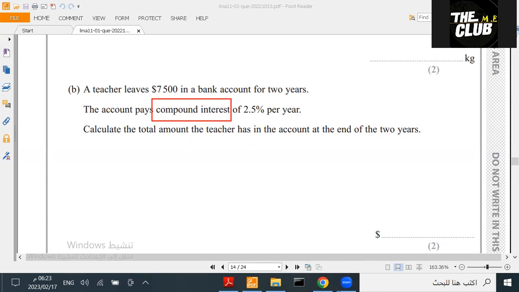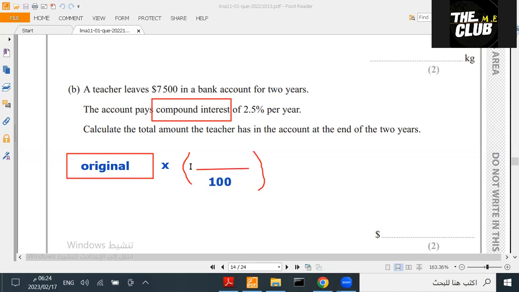So for 24B, we're going to focus on this. I'm going to use the compound interest method. What is the compound interest method? We talked about this before. Original number, we multiply it by big brackets. Bracket, bracket, and then a fraction. We took this in year 8. And then 100 here, 100 here. Depending on the question, it might be positive, might be negative.